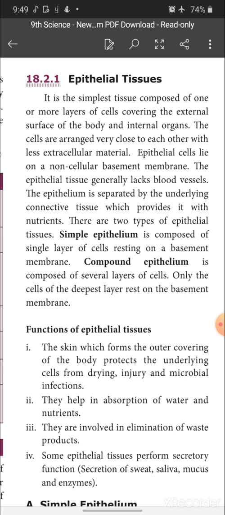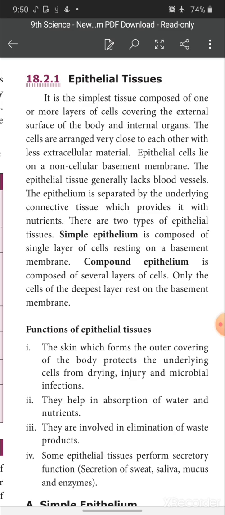The answer for this question is epithelial cells get nourishment from the tissues which are underlying, that is beneath the epithelial cells, where connective tissues are present. From the connective tissues, these epithelial cells are getting nourishment or nutrients. There are two types of epithelial tissue: one is simple epithelium and the other is compound epithelium.